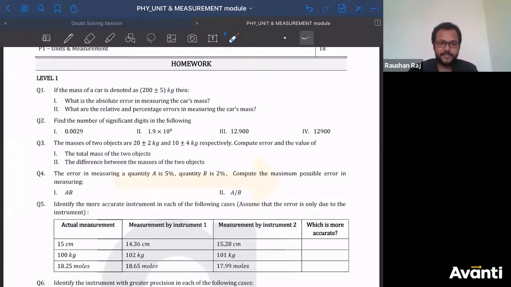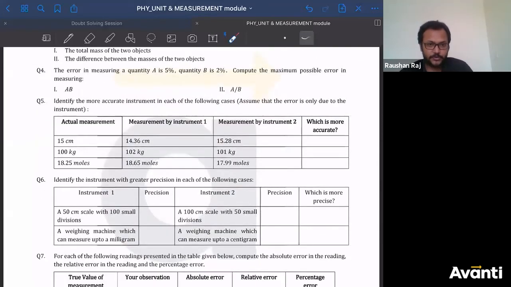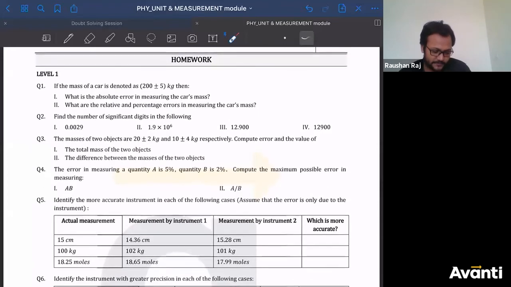Guys, please feel free if you have any doubt in question number 1 to 5. No doubt? Okay, चलो 6 to... okay, 3. Yes, you're saying question number 3.